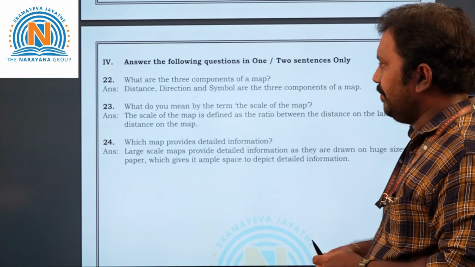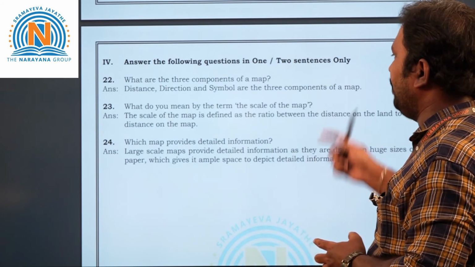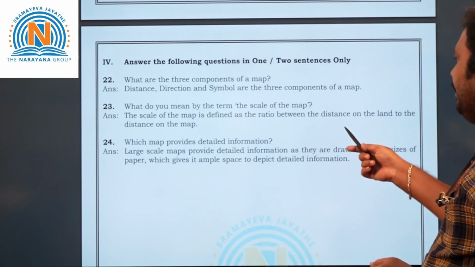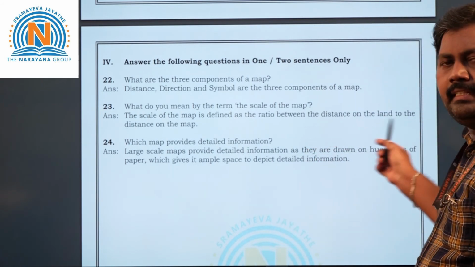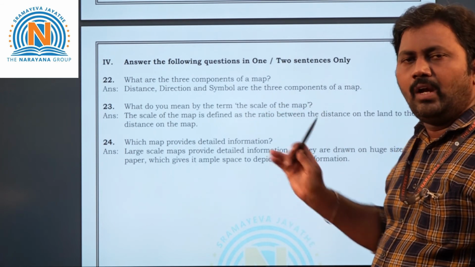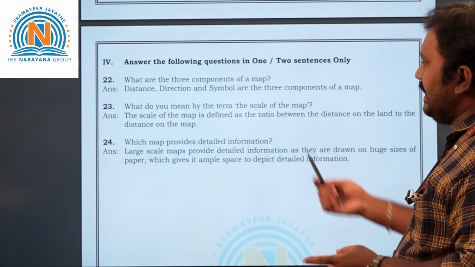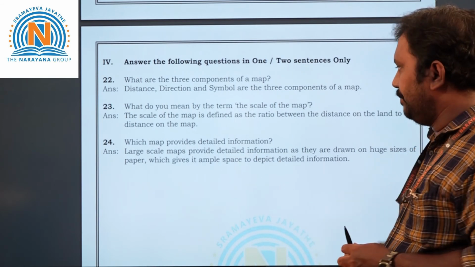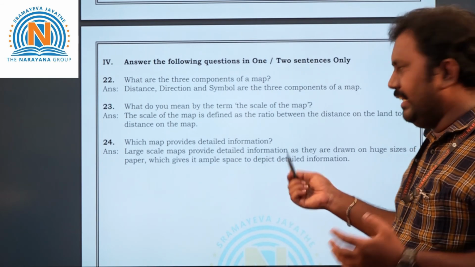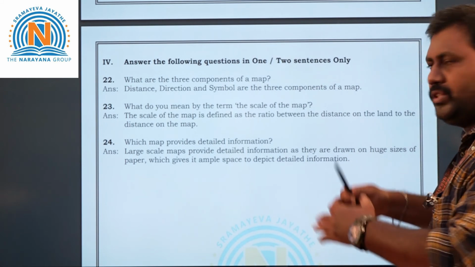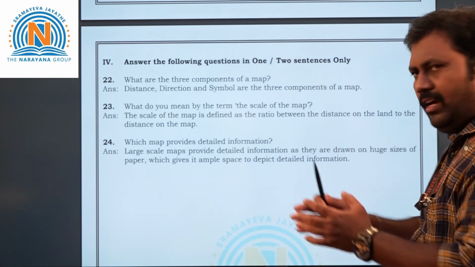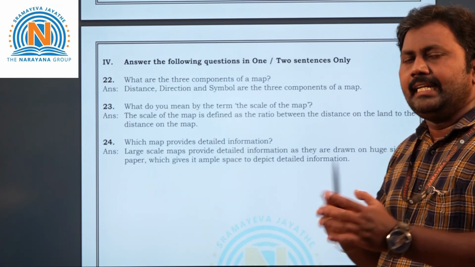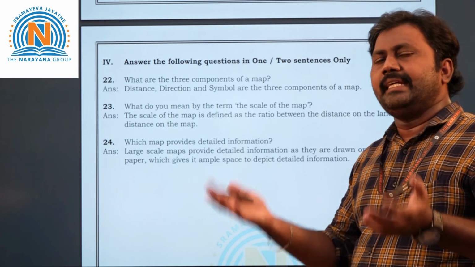Next, 23rd question. What do you mean by the term scale of the map? The scale of the map means, children, a ratio between the distance on the land and the distance on the actual map. That is called scale. Next, coming to the 24th question. Which map provides detailed information? Large scale maps provide detailed information as they are drawn in huge sizes on paper, not like A4 and small maps. That's why large scale maps provide detailed information, because they look big.